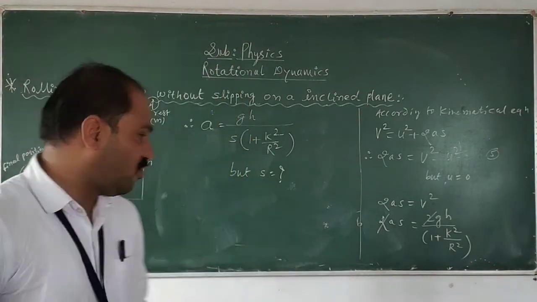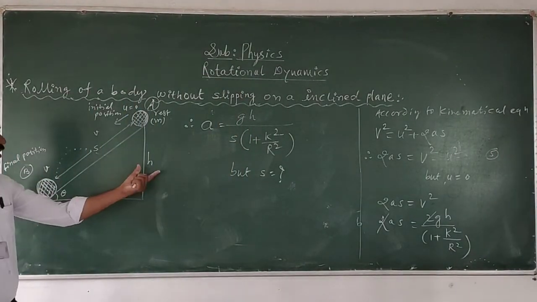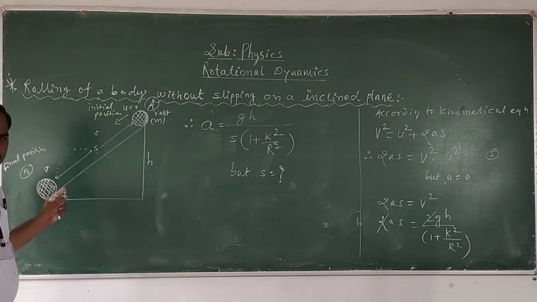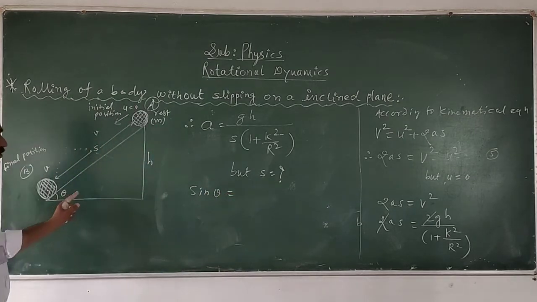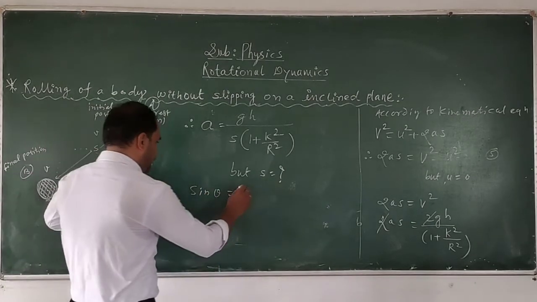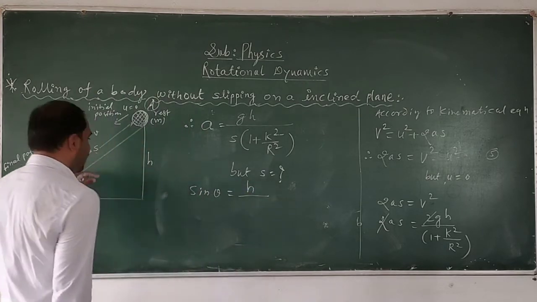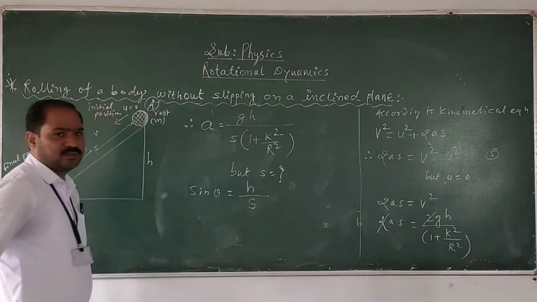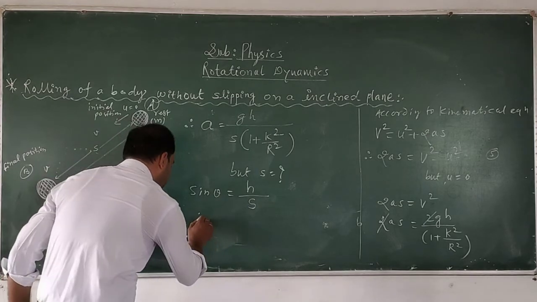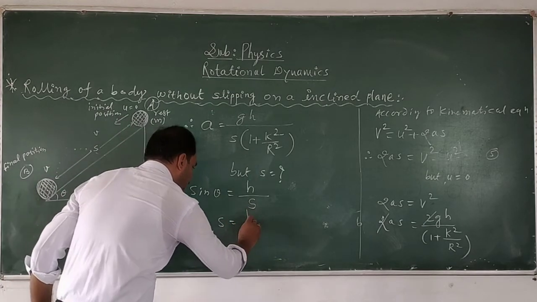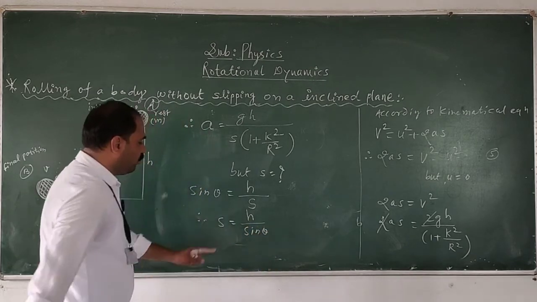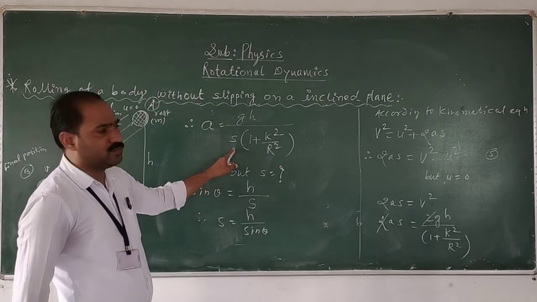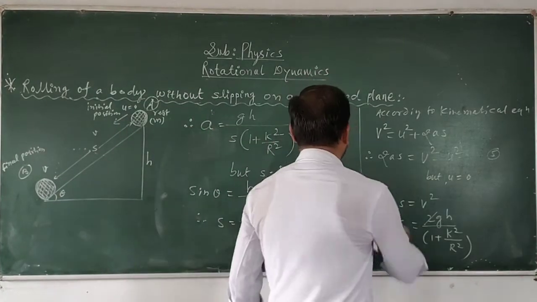One thing is important here. This is the height, this is the hypotenuse, this is the angle. Therefore, sine of this angle theta is equal to the opposite side, that is h, upon hypotenuse s. Therefore, s is equal to h upon sine theta. Putting this value in this equation, we get in the next line, that is